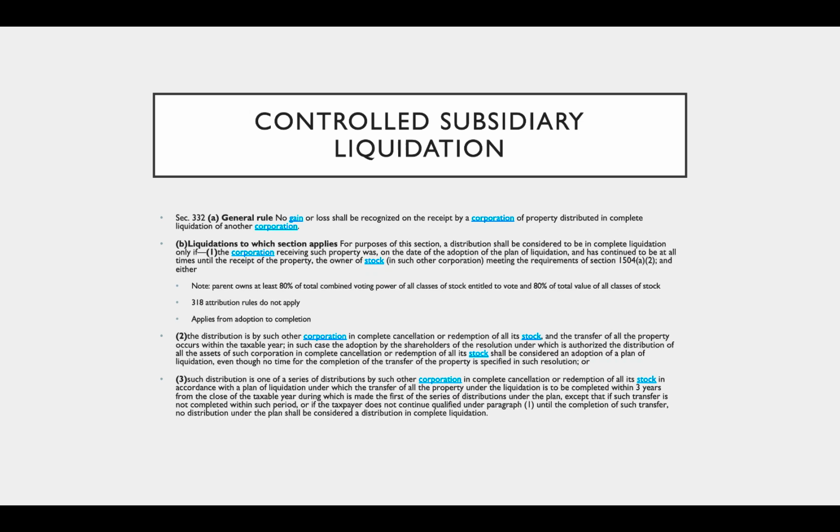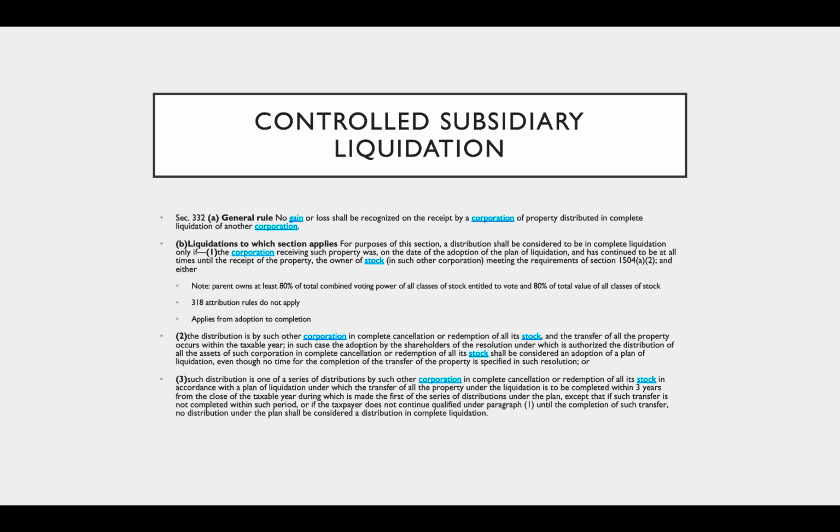As we briefly touched on earlier in this section, if we have a liquidation of a controlled subsidiary to the parent, there's generally no gain or loss recognized on that. So Section 332(a) applies to that, and it says no gain or loss shall be recognized on the receipt by a corporation of property distributed in complete liquidation of another corporation.